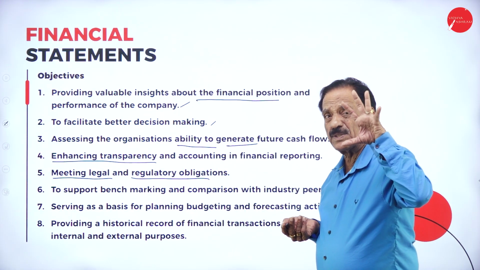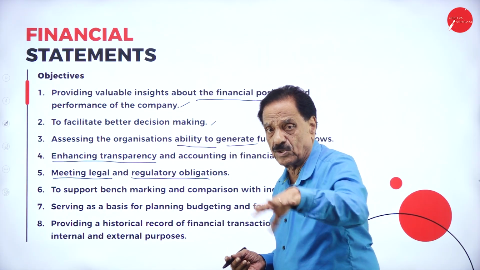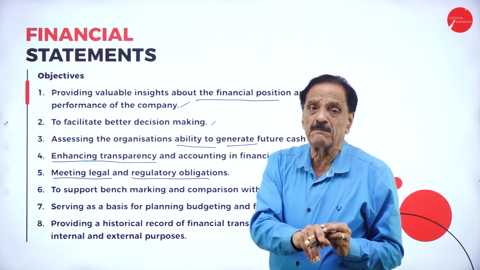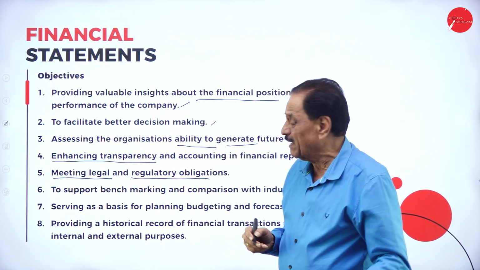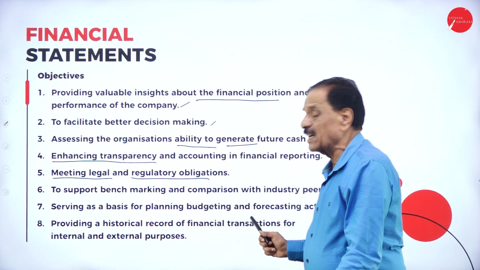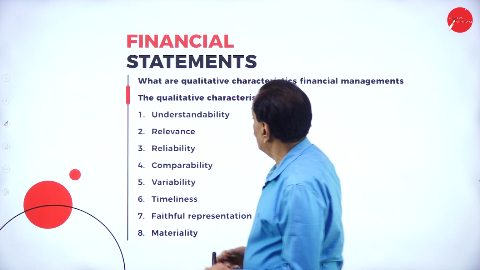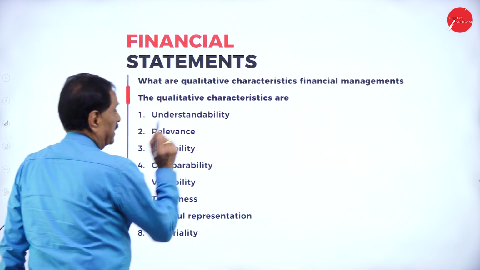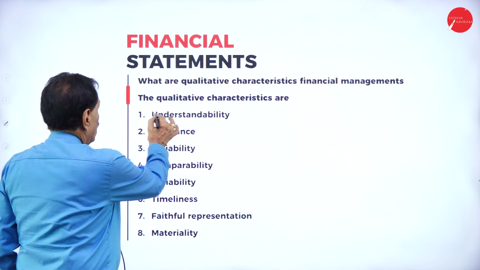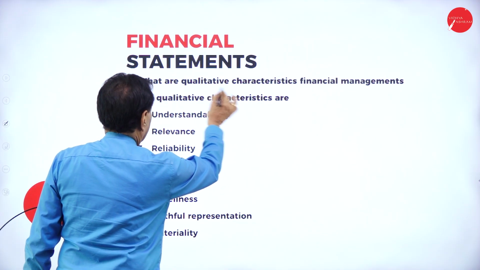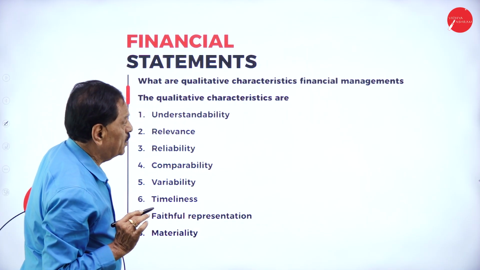You have to provide such information: the historical record of the financial institution, how we have built up the institution, and what the position of the company in finance is considered, for internal and external purposes. Financial statement. What are the qualities, characteristics of financial management? What are the qualitative characteristics of financial management?